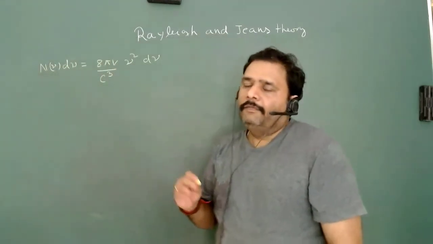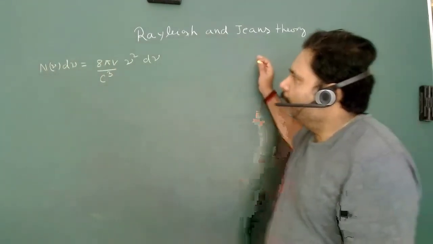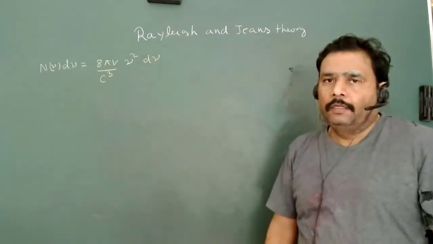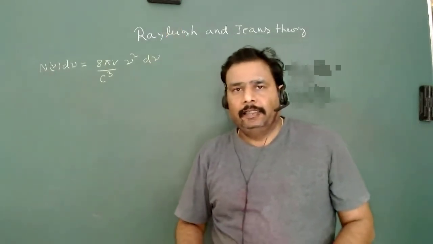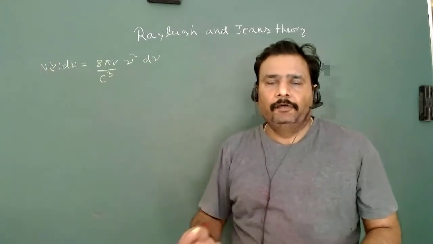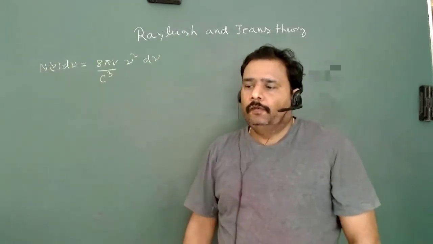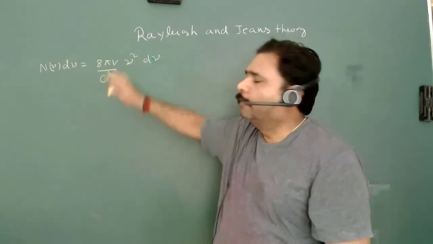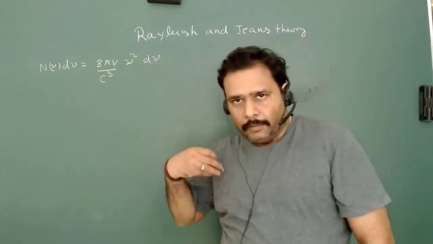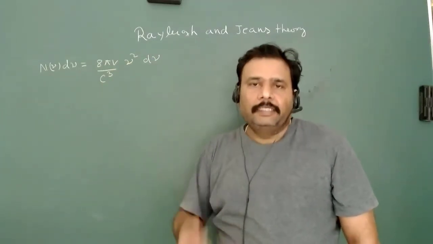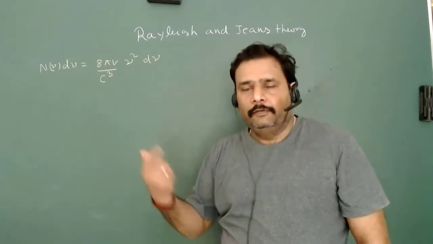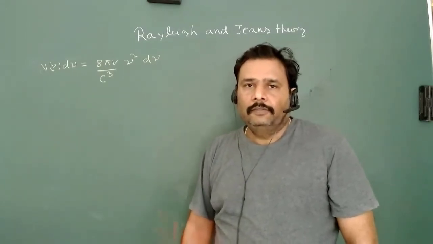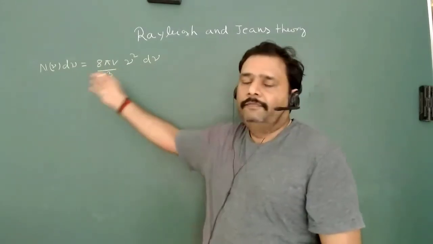Now, what will be the next target? Next target, we have to include the energy. What should that be? The energy density, that is, energy per unit volume. So this is all about the number of modes. If we multiply by the average energy of every mode, then we can get this particular solution, what the energy variation with frequency will be.